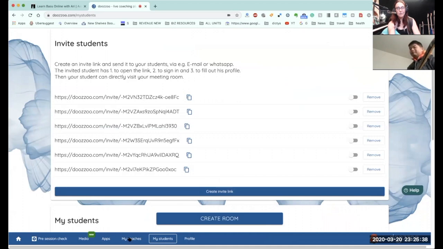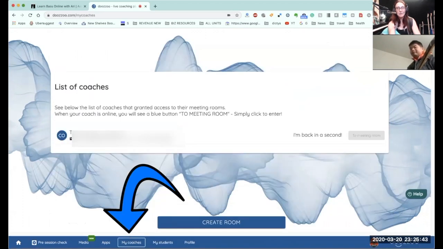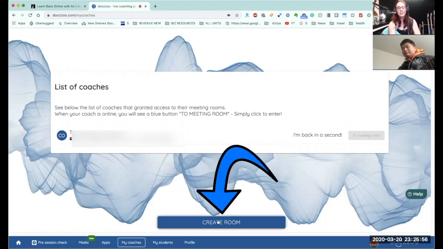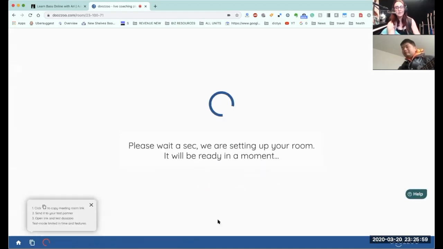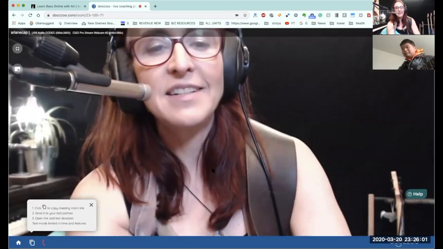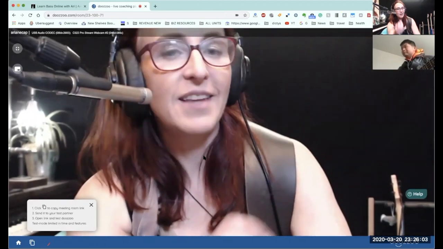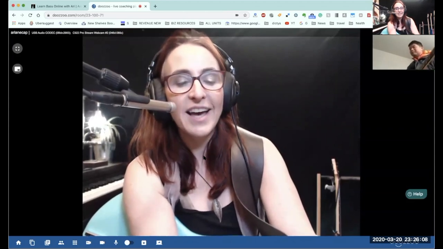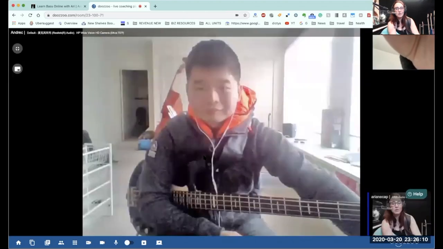Then, once they have followed the easy steps on the student side, you can ask them to go into the My Coaches platform. And then, when I'm back in a second, it is true right now because I'm not in the room, but as soon as I'm in the room, they can click to meeting room and that will be blue. And I'm going to be doing that now. I'm going to go into my teaching room, and now, when they're going on at their assigned lesson time, they are clicking through, and now my coaches turned blue.